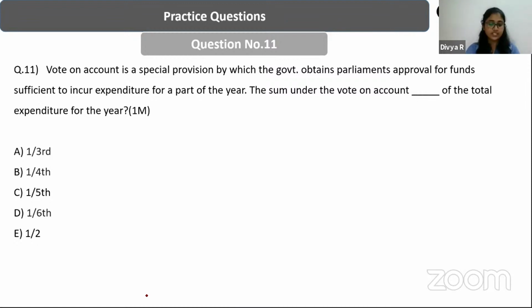Yes. So the first question is this: vote on account is a special provision by which the government obtains a parliament approval for funds sufficient to incur the expenditure for a part of the year. The sum under the vote on account is equal to how much of the total expenditure for that year? So what is the answer, guys?